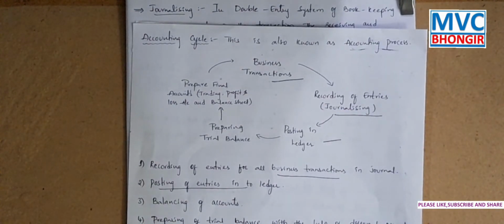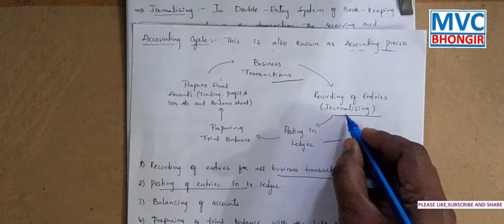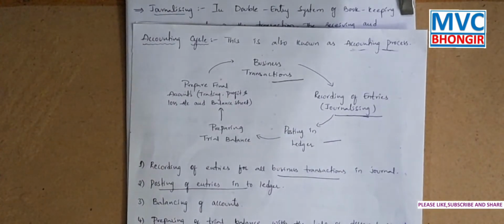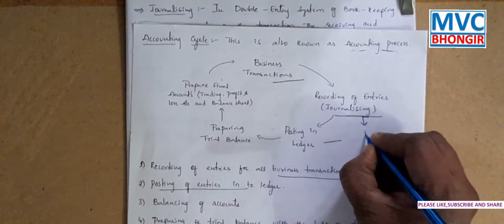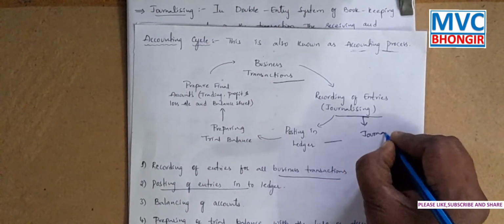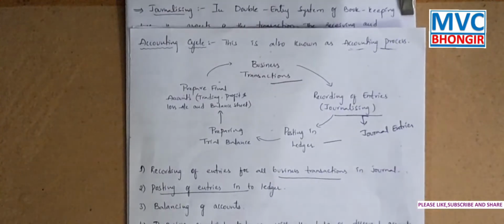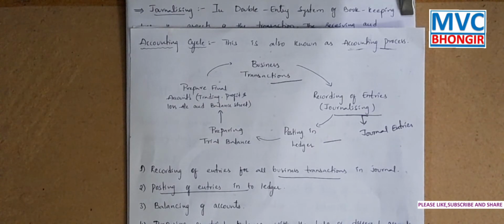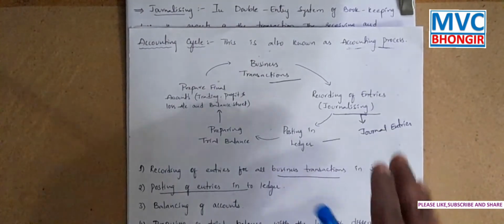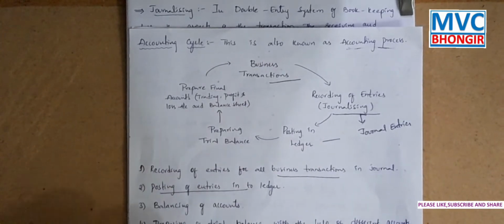That recording should be in the form of journalizing. That means writing the journal entries. This is known as writing the journal entries. Okay, so this journal entries we should write in a dual aspect, that is the double entry system. Now we are moving into our topic, that is journalizing.